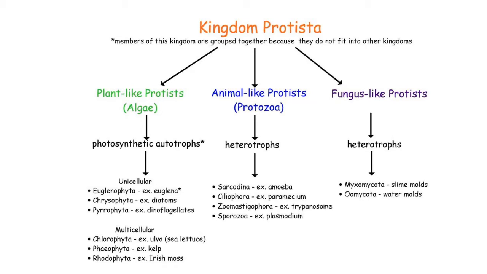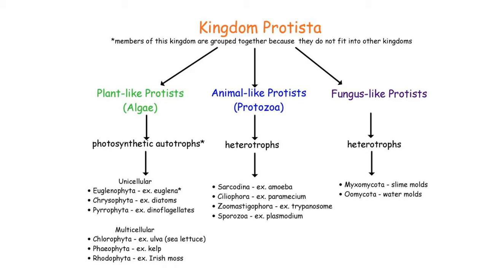Kingdom Protista includes both unicellular as well as multicellular organisms. Animal-like protists and fungus-like protists are unicellular, while plant-like protists are both unicellular as well as multicellular. So, Kingdom Protista includes both unicellular as well as multicellular organisms.